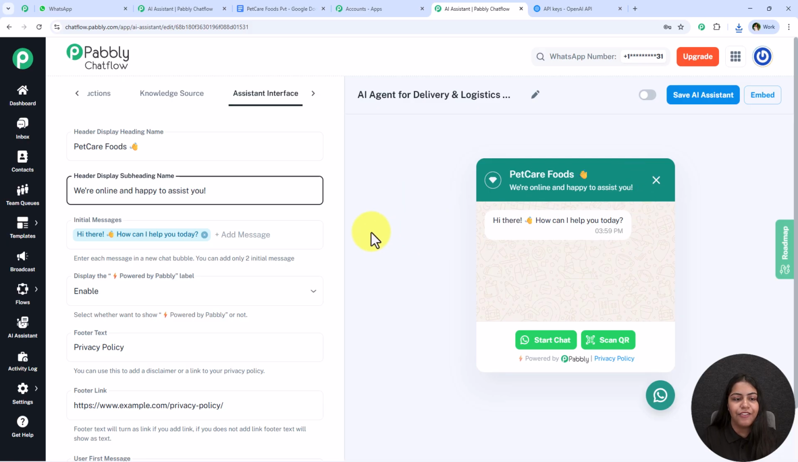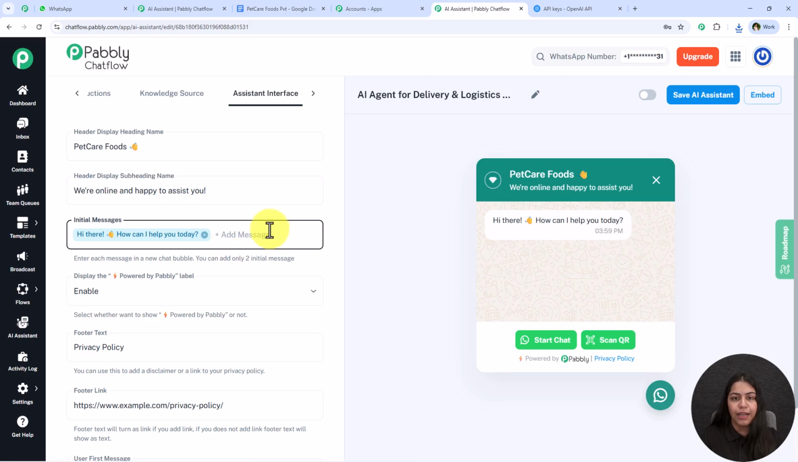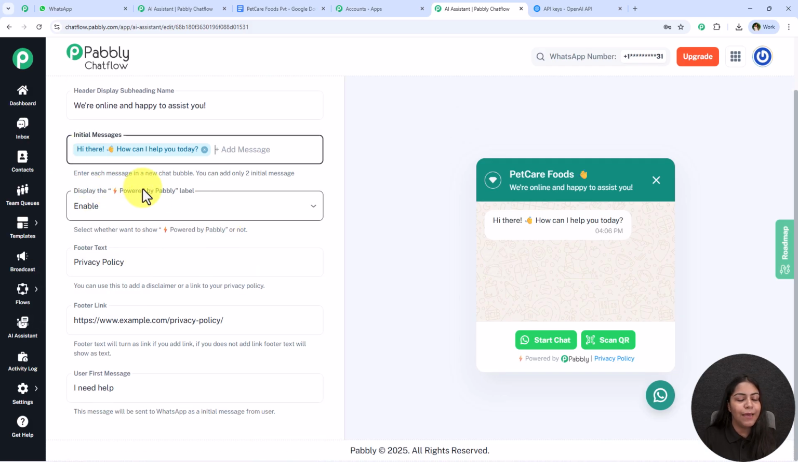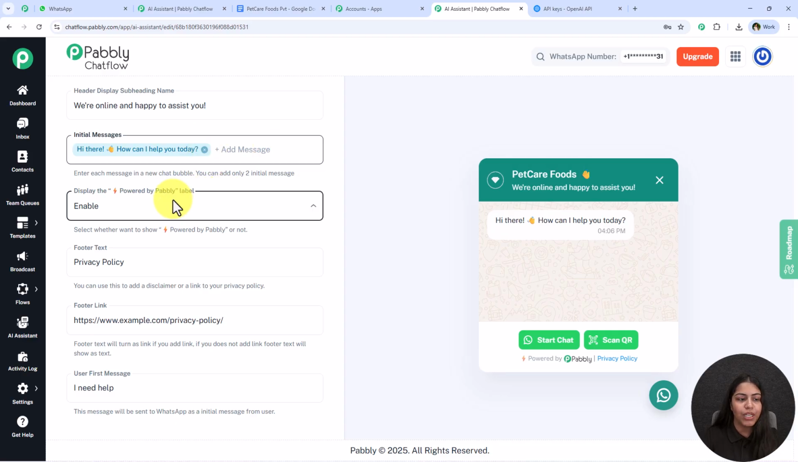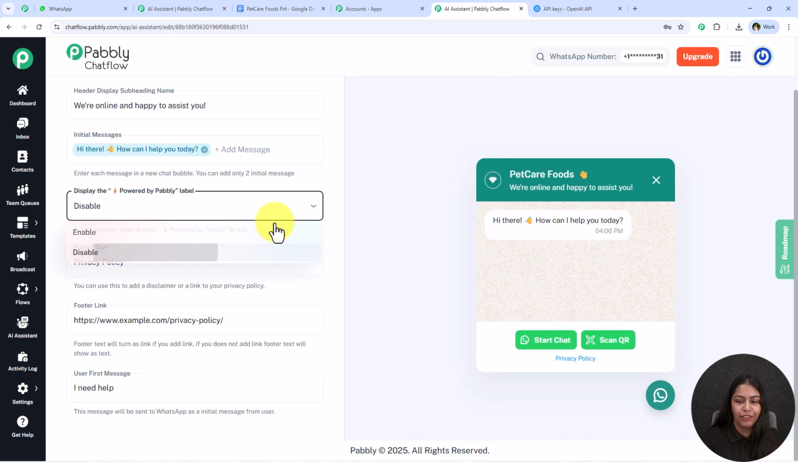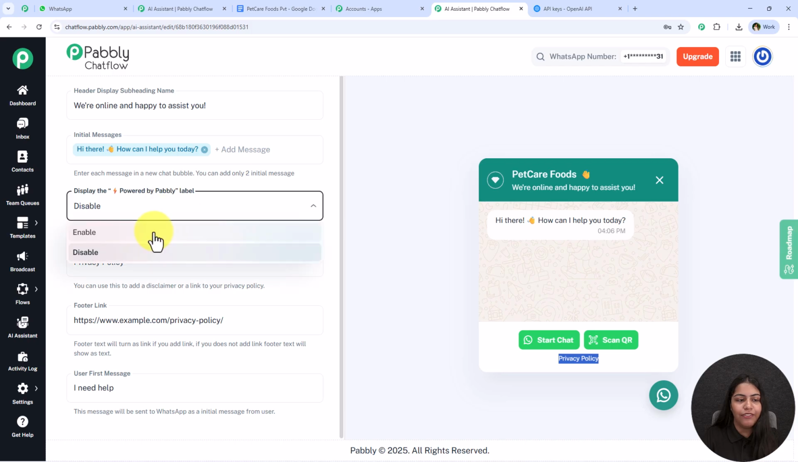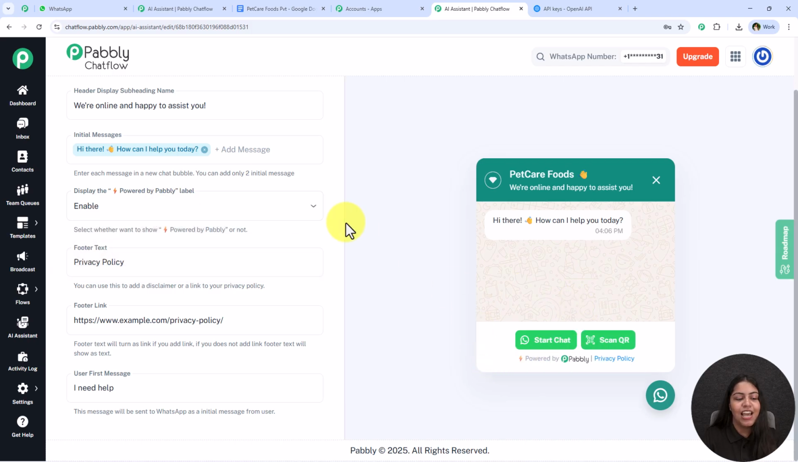The next which we have is initial message. So you can add up to 2 initial messages. What you have to do is simply type the initial message and then press enter, and the initial message will be added. If you wish, you can definitely add 2 or 1. It depends upon you. The next which we have is display powered by Pabbly label. So if you wish, you can definitely enable or disable it right from here, and this powered by Pabbly will disappear if you disable it. Now let's move on further.